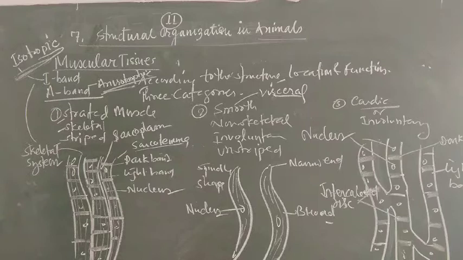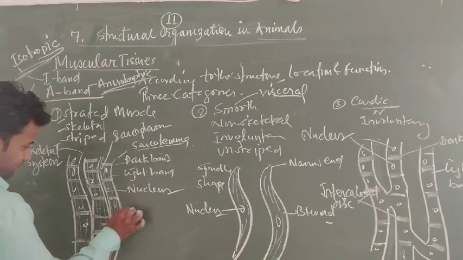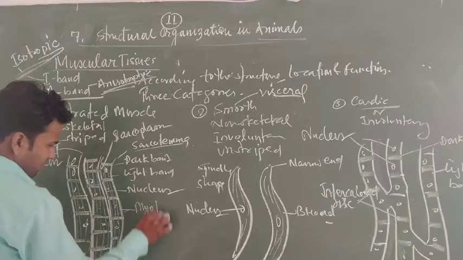The A band is composed of muscle fiber. A muscle fiber is composed of a number of fibrils, and each fibril consists of numerous myofibrils. This is a myofibril.